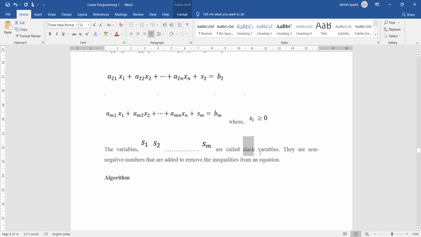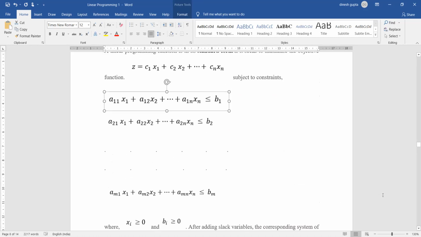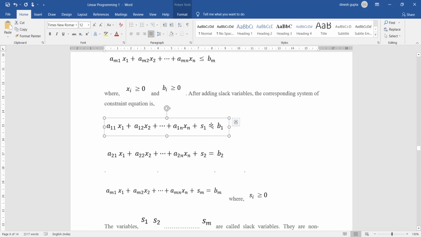These are called the slack variables. Now, what are these slack variables and why are they introduced? These are introduced to remove the inequalities between the left hand side and the right hand side. As you can see here, B1 is on the right hand side and the equation is on the left hand side, and they are unequal, less than or equal to B1. Now what I want to do is convert that into equal to. That means I want to make them equal. How I can make them equal is by introducing the slack variables.